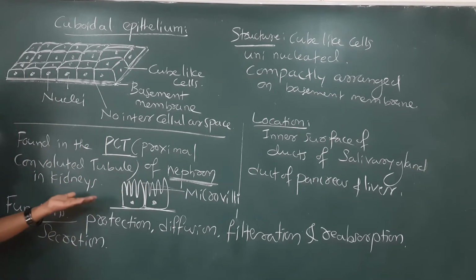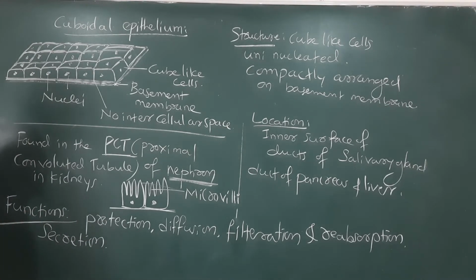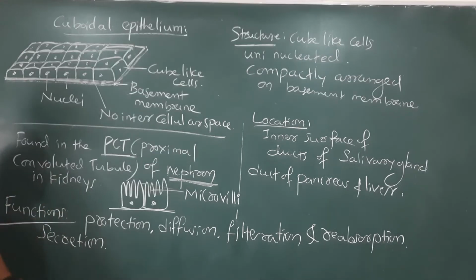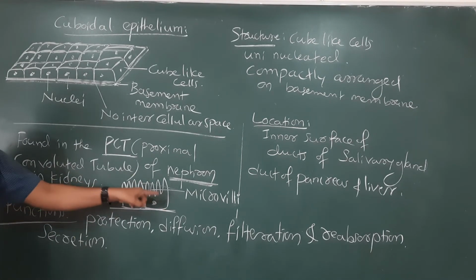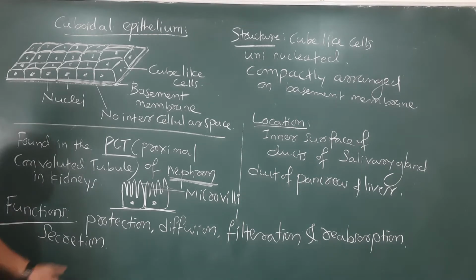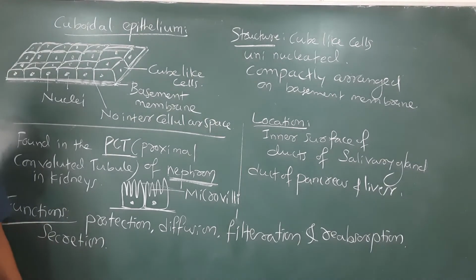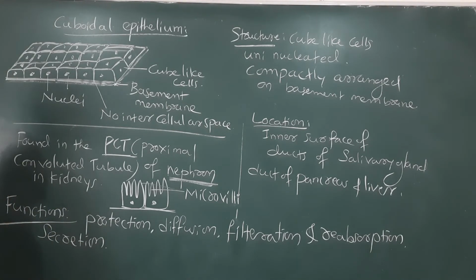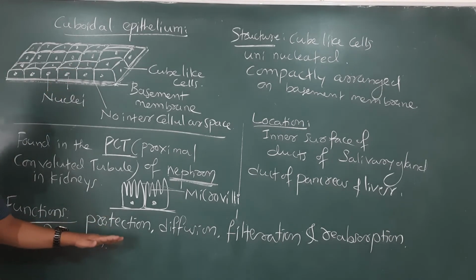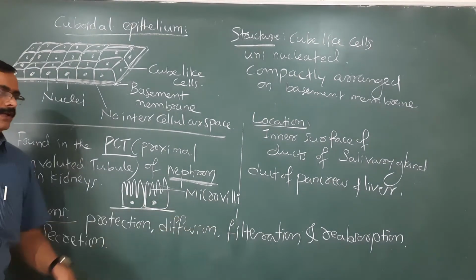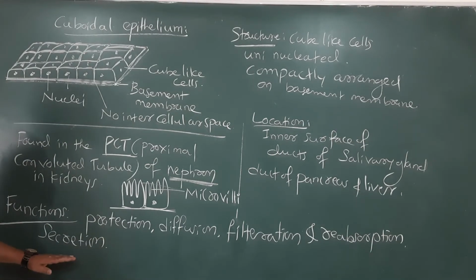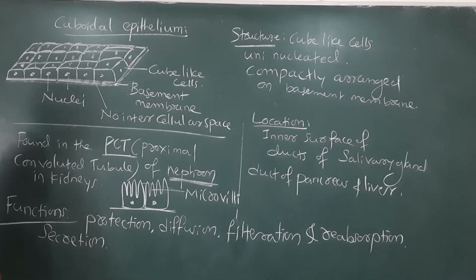Where do we find nephron? Nephrons are seen in the kidney, and filtration of the blood occurs in the kidney only, and better reabsorption. So presence of this wavy structure increases the absorption surface, so better absorption of the nutrients and water, and thus even the secretion of unwanted waste material can happen. That's why functions of the cuboidal epithelium are protection, diffusion, filtration, reabsorption as well as secretion. This is what we talk all about the cuboidal epithelium.